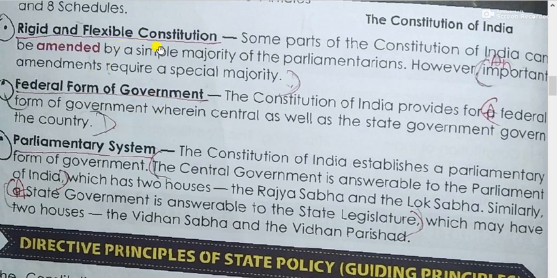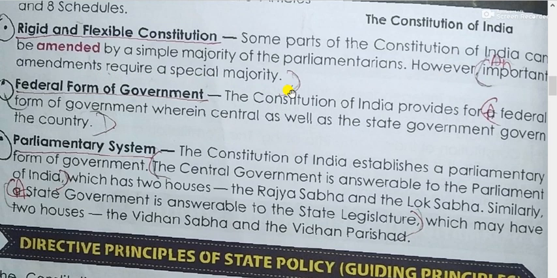And rigid and flexible constitution. Some parts of the Constitution of India can be amended by a simple majority of the parliamentarians. However, important amendments require a special majority. See, this is how rules get into operation, how a rule is passed or implemented.